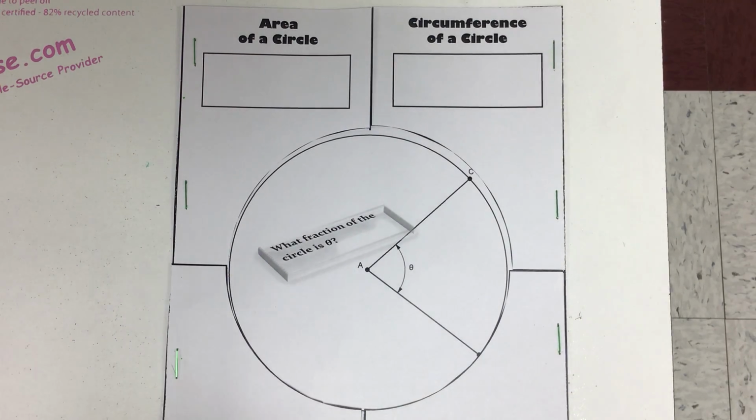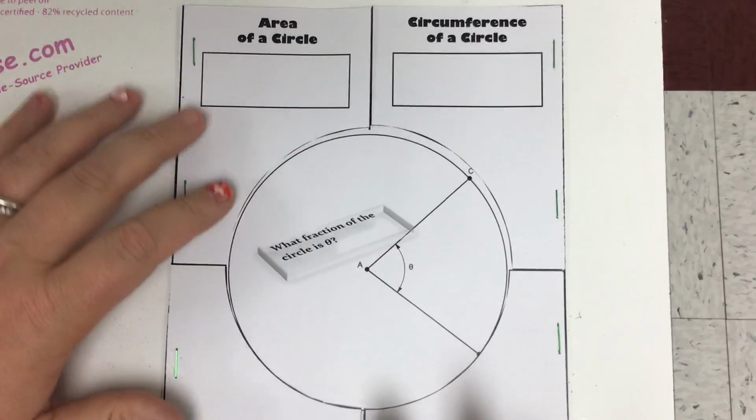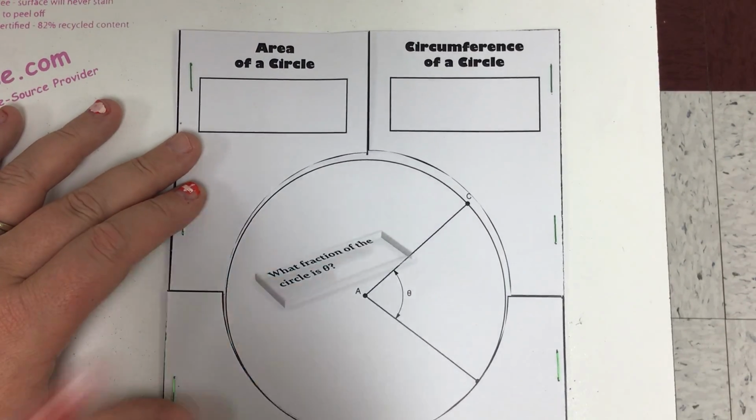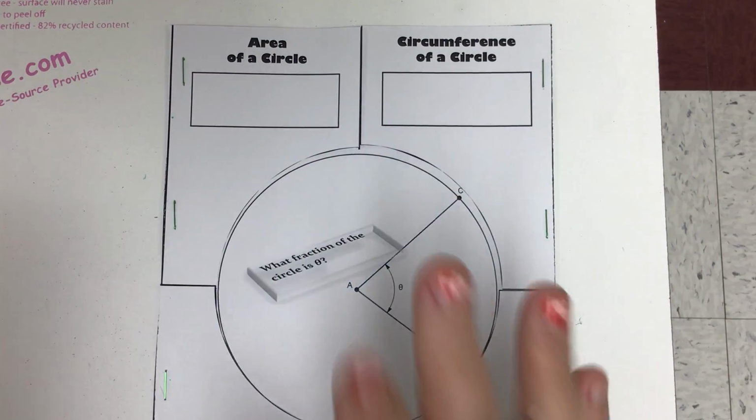Hello, geometry students. So today we are going to focus on arc length and area of a sector. I know the Desmos activity you did yesterday was focusing on introducing those two concepts. So today we're going to practice a little bit more in depth with them. As a review, we're still talking about circles here.